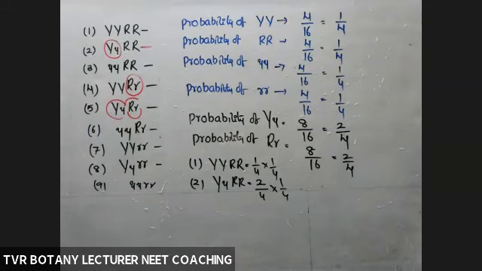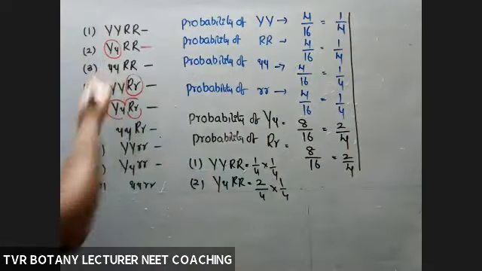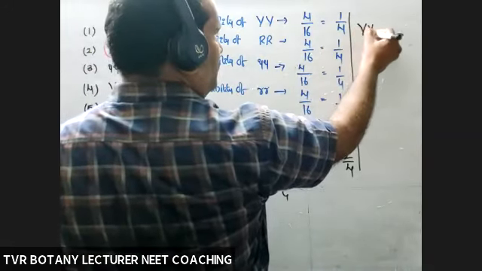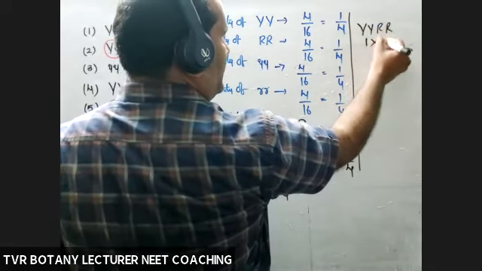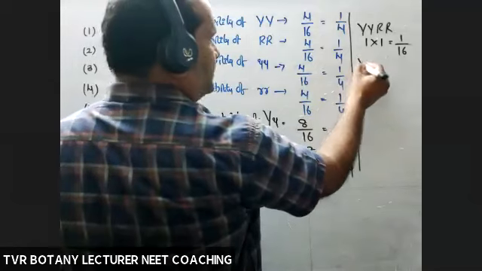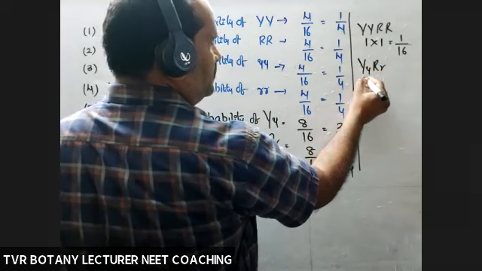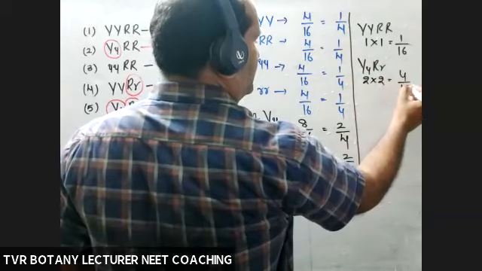Is it clear? So like that, we can get individual probabilities, even without this one also. Very simple calculation. Take any one of the genotypes here, for example, capital Y, capital Y, capital R, capital R. How many kinds of alleles? 1. So its probability is 1 by 16. Next, capital Y, small y, capital R, small r. What about the number of kinds of alleles here? 2. 2 into 2. Its probability is 4 by 16.